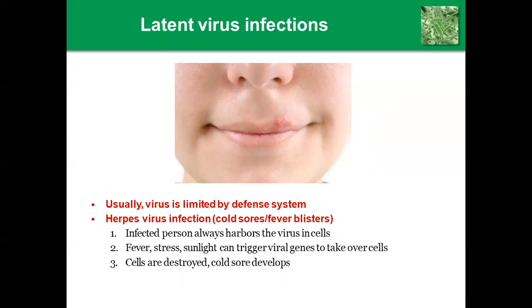So here the virus is always present inside the body, and climate change or temperature can also trigger the microorganism. Particularly at present, if you see excess heat in summer, we usually get chicken pox. And in the present condition, the COVID coronavirus spreads easily at temperatures below 29 degrees Celsius.